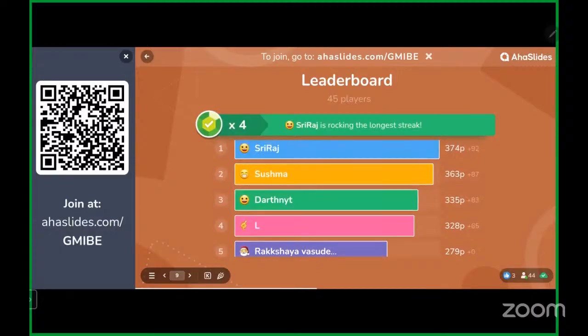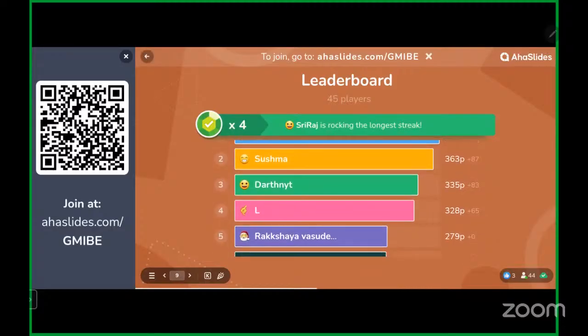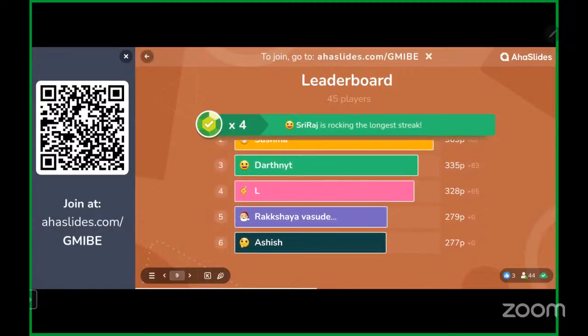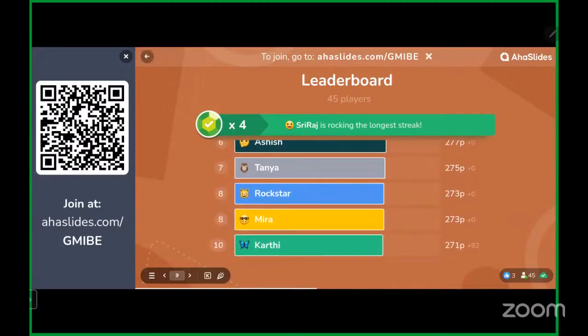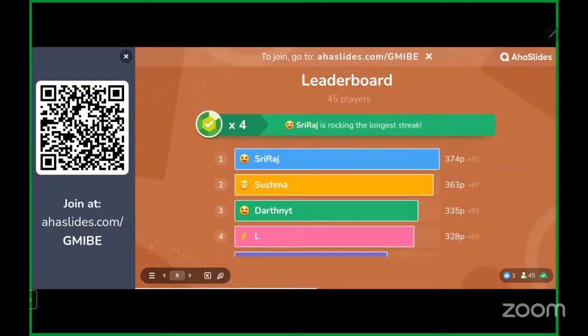So right now, Sriraj is leading. Sriraj didn't fall into this trap, followed by Sushma, Dark Knight, L, Rakshaya, Ashish, Tanya, Rockstar, Meera, and Karthik. Okay, let's move on to the next question.